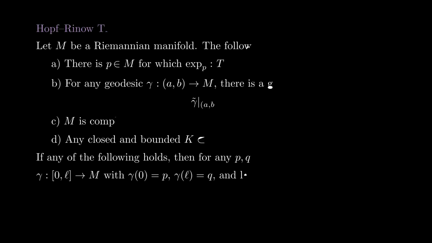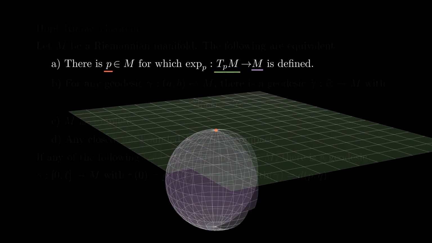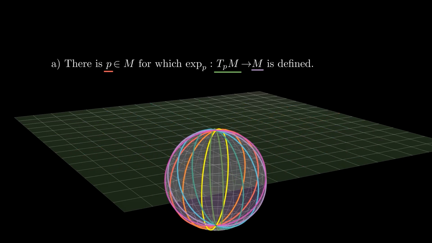Now we go back to the Hopf-Rinow theorem. The 4 equivalences are the following. A: For some point P in M, the exponential map at P is defined everywhere on the tangent space T_PM. Before, we proved that it was always defined on a small neighborhood of 0. This equivalence is saying that exp_P is defined everywhere.